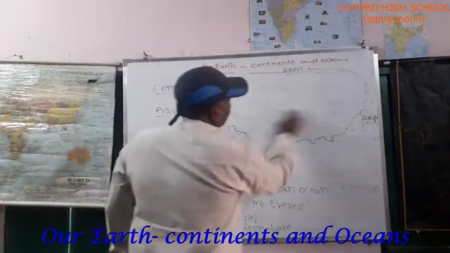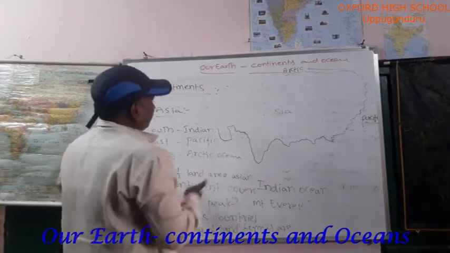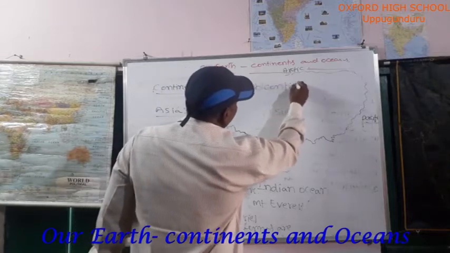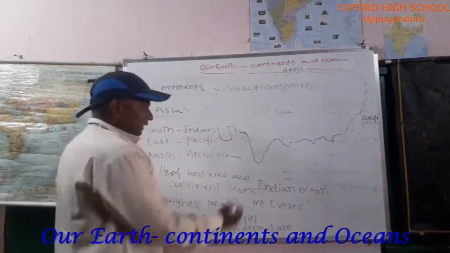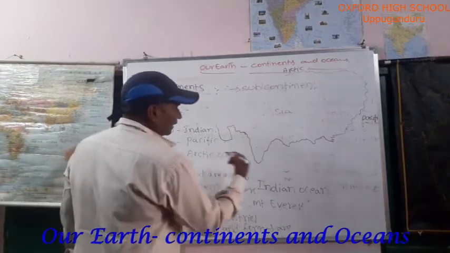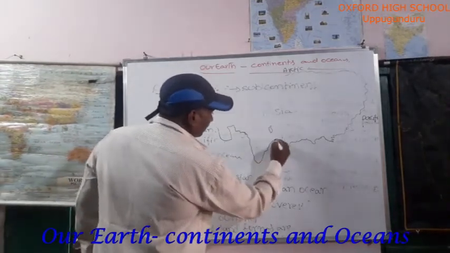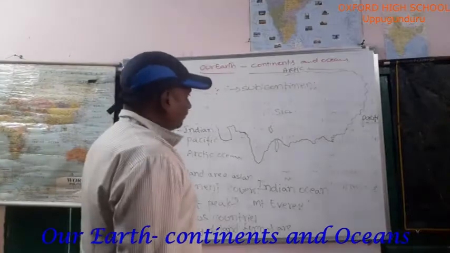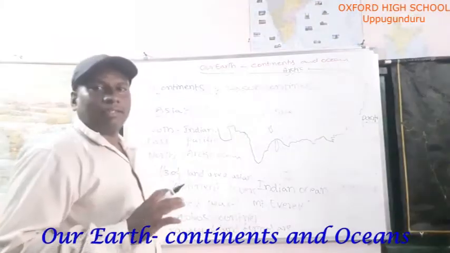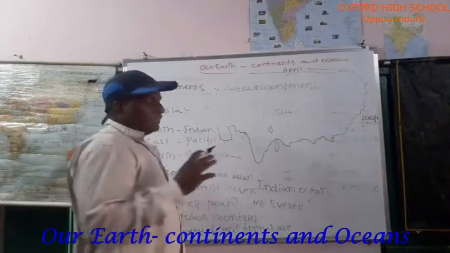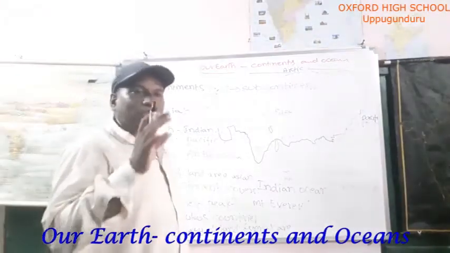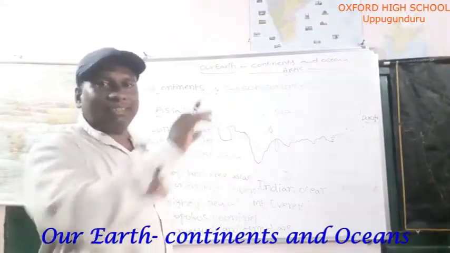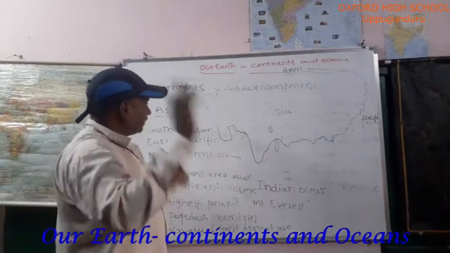Then subcontinent countries are located here, meaning India, Pakistan, Nepal, Bangladesh. Why are these countries called subcontinent countries? These countries share the same kind of geographical variations and the same kind of cultures. That's why they are called subcontinent countries.